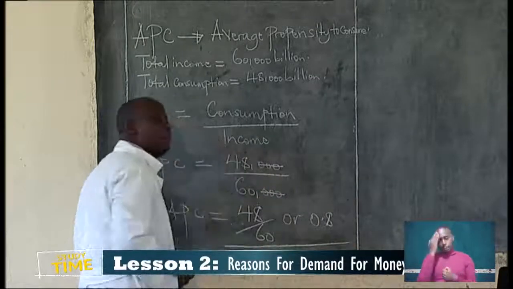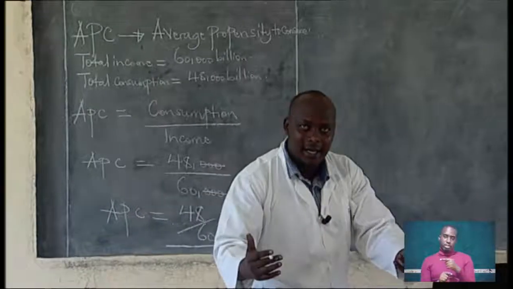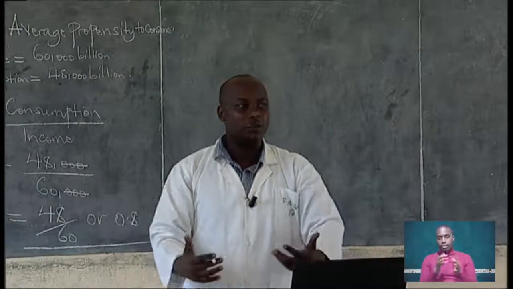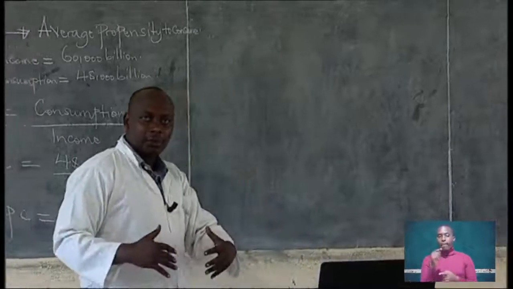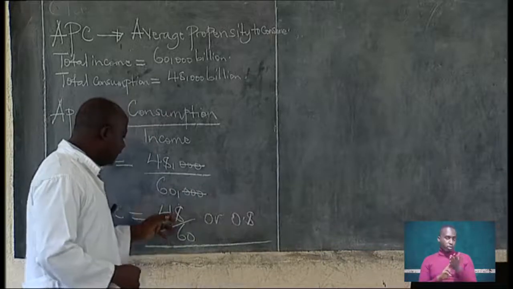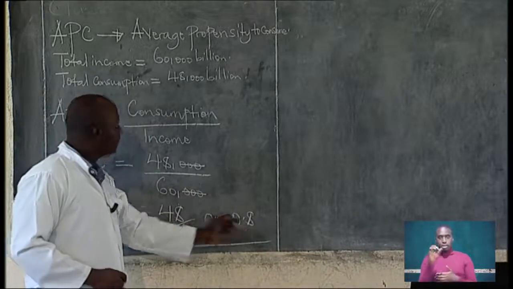Because average propensity to consume is the fraction of the total income that is consumed. That is how we define average propensity to consume. Now, the fraction of the total income that was consumed is 48 out of 60, or 0.8.